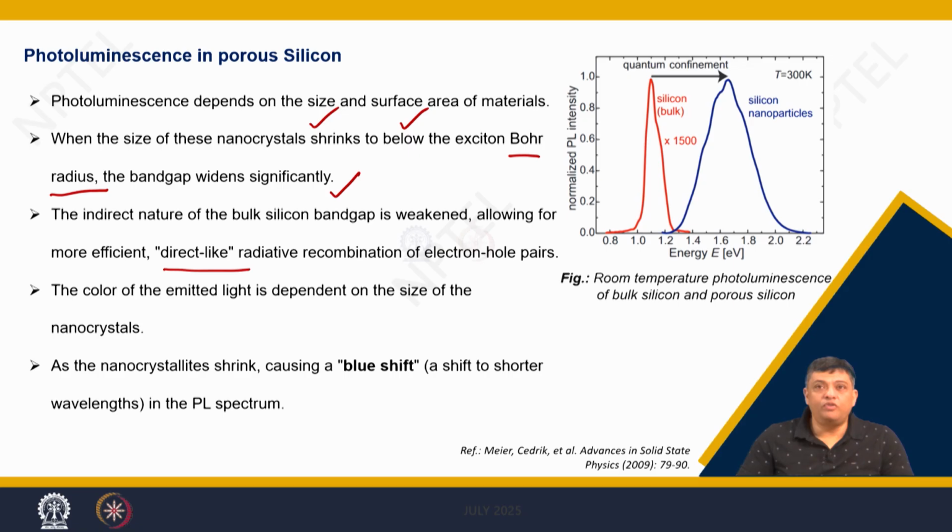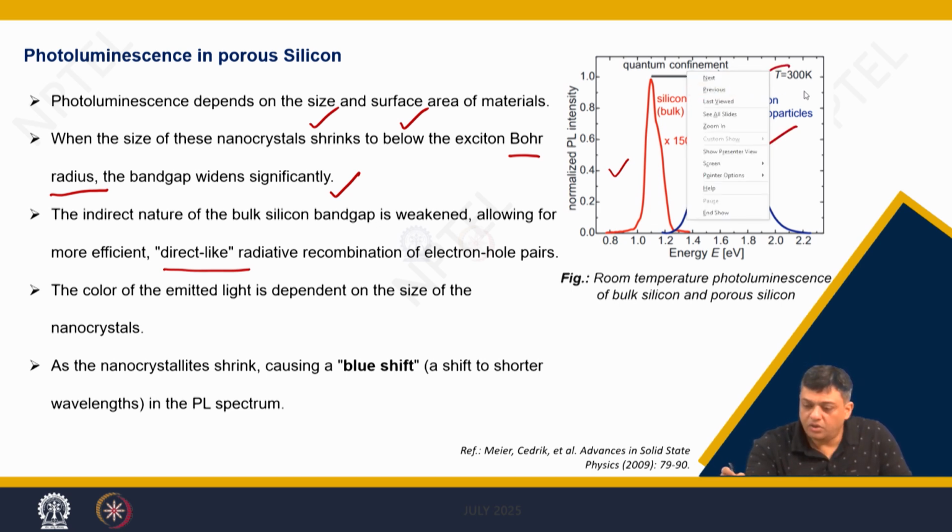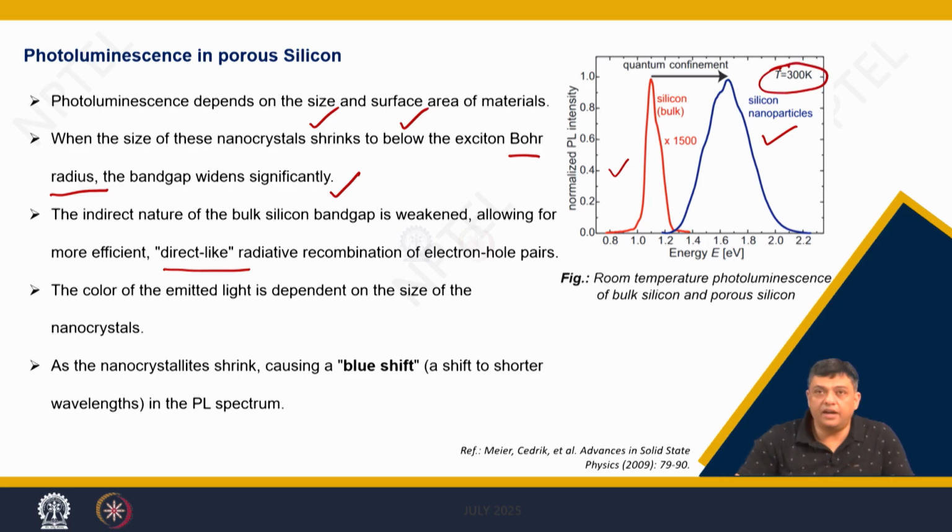So, you will find that if you have bulk silicon and then a silicon nanoparticle, then at room temperature you clearly see the impact of quantum confinement, and this causes a blue shift, that is a shift to a shorter wavelength in the PL spectrum, meaning higher energies.